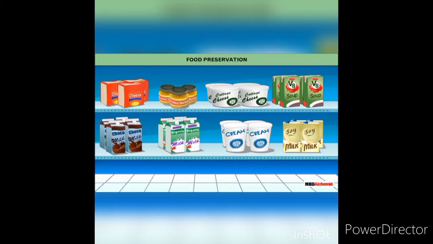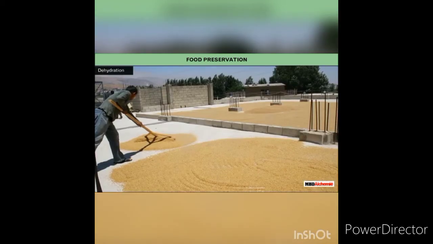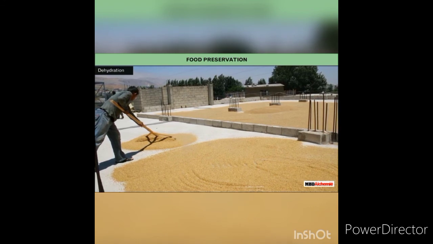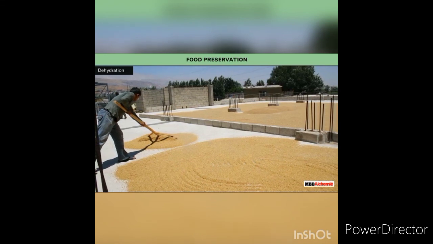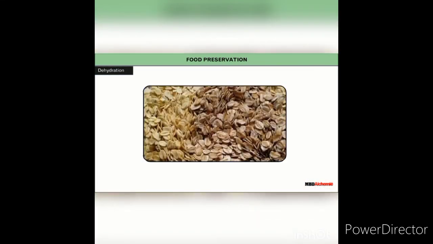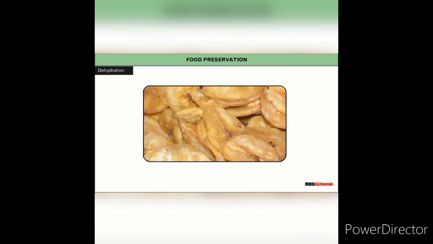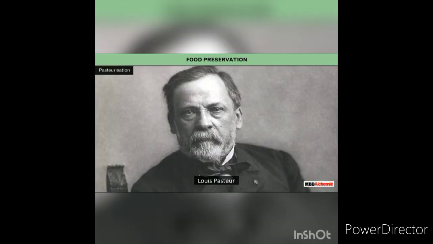Cooked or semi-cooked food is preserved in sterilized and sealed containers or bottles. This process is called canning and bottling. Canning and bottling prevents the food inside from coming into contact with germs in the air, which can contaminate it. Some food items are sun-dried to reduce moisture content in them, which prevents the growth of germs. This method is used to preserve wheat, rice, oats, apples, bananas, papayas, fish, etc.